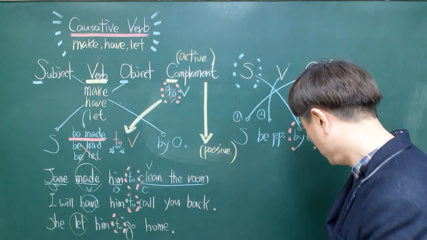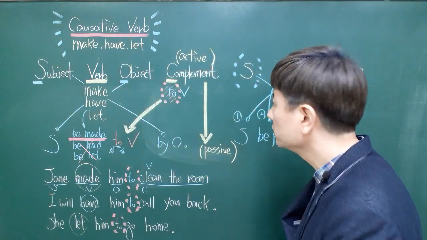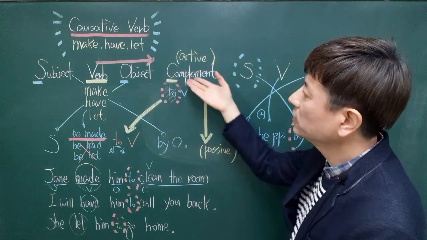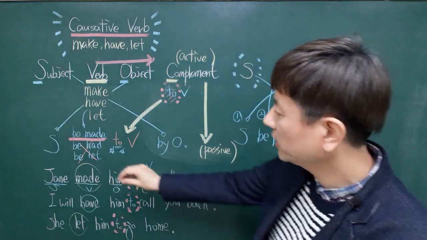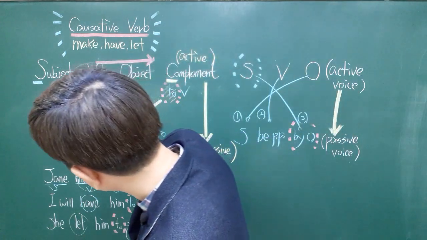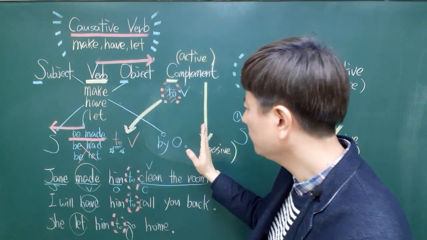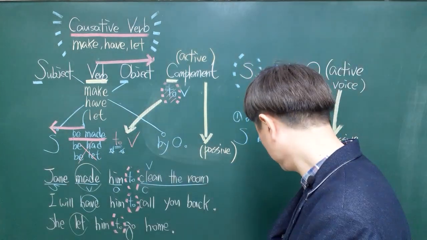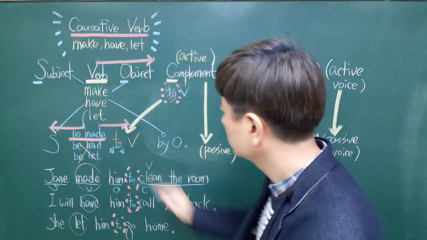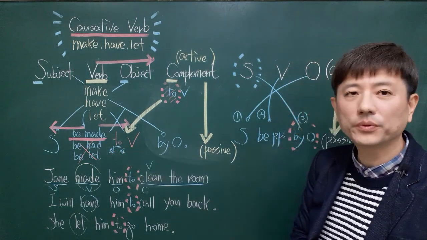The reason is that when you write the sentence in the active form, the verb has an influence on the object in the complement, but when you write the sentence in the passive form, the verb should influence the subject, not the complement or object. So that is why you have to revive to again. This is a really important key point.